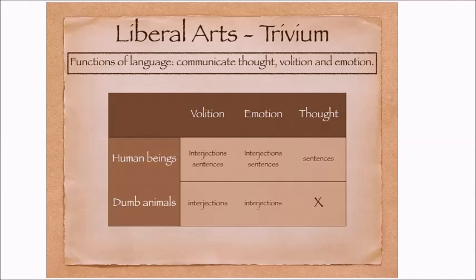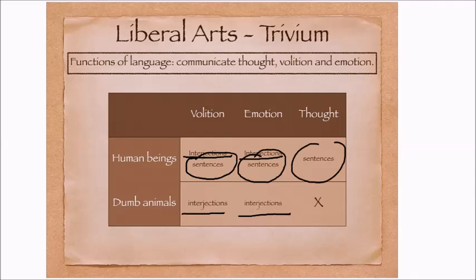Dumb animals or non-rational animals use interjections to communicate, to express volition, emotion, and thought. On the other hand, human beings use not only interjections, but they are rational, so they can make sentences in order to express volition, emotion, and thought.